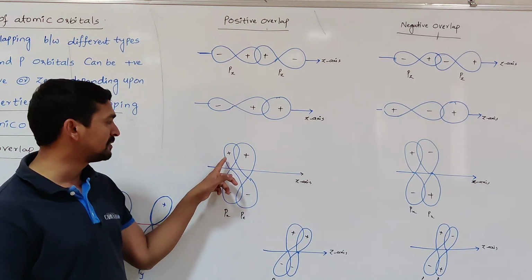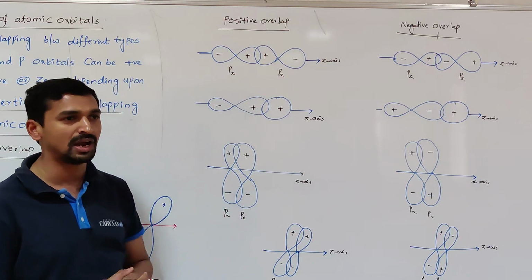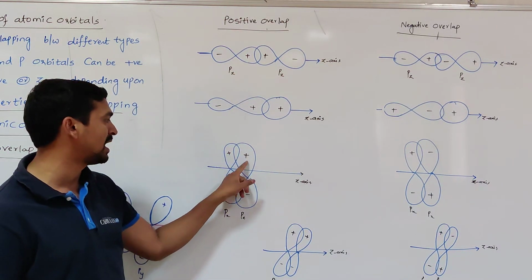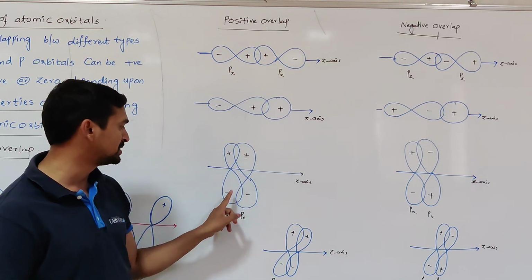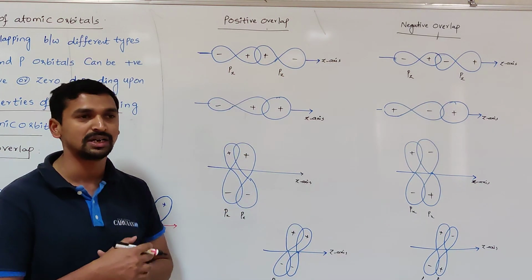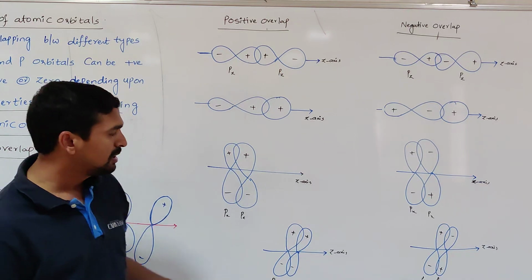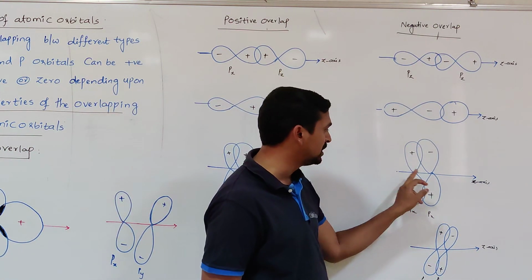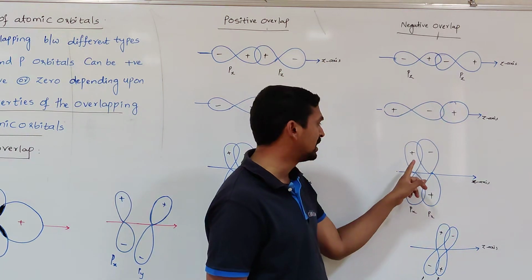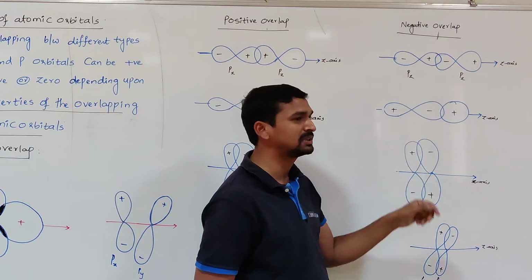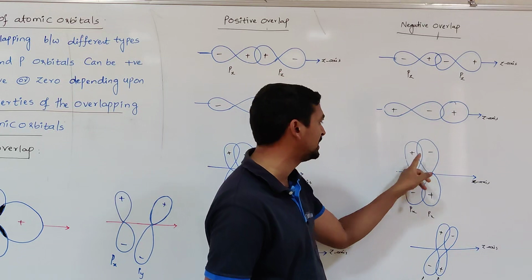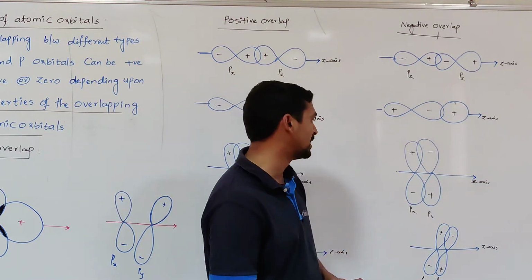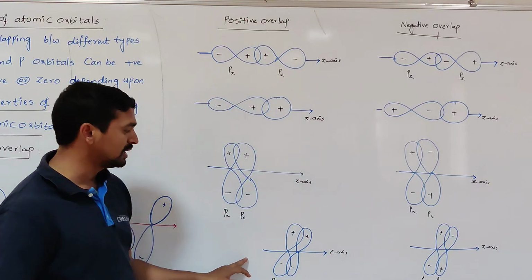In the formation of a pi bond, sidewise overlapping takes place. During the sidewise overlapping, the lobes must have the same sign. Here positive with positive and negative with negative. That will result in the formation of a pi bond. Even though the axes remain parallel to each other and perpendicular to the internuclear axis, if the sidewise overlapping takes place between orbitals with opposite sign in the lobes, that never results in the formation of a pi bond.